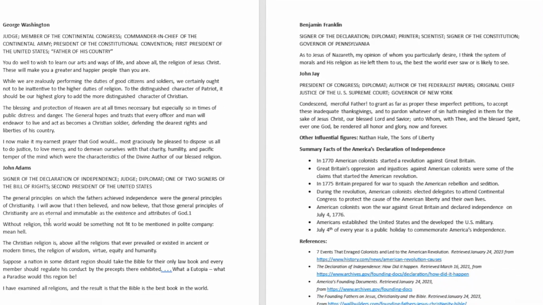You are going to see quotations from John Adams, who was a signer of the Declaration of Independence. He was a judge, a diplomat, one of the two signers of the Bill of Rights, and the second president of the United States. There are several quotations from this man that indicate his Christian and religious faith. The same is applicable to Benjamin Franklin and John Jay. All these guys were founding fathers, and they started what we know right now as the United States of America.